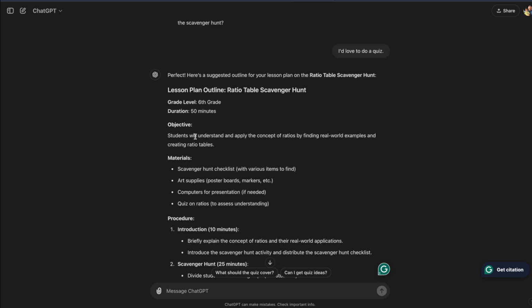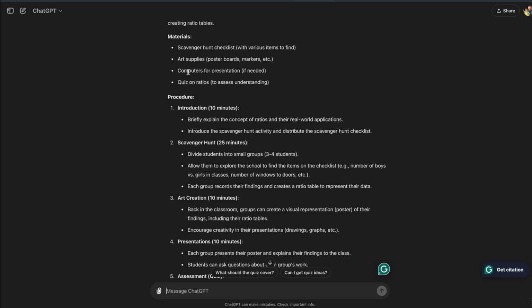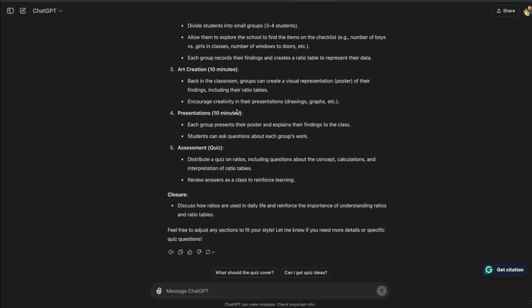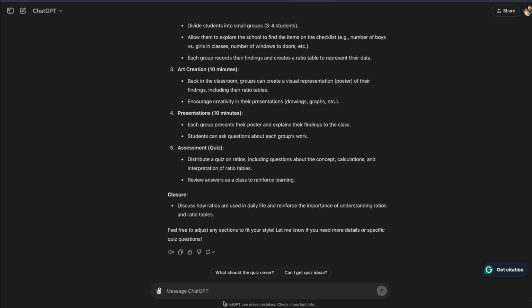So level 6th grade, 15 minutes, objective. Students will understand and apply the concept of ratios. Very cool. It's telling us what materials we need. I love that. It's breaking it down into minutes. That's really nice. It doesn't always do that. Okay, I actually really enjoyed this lesson after reading through it. It was perfect.